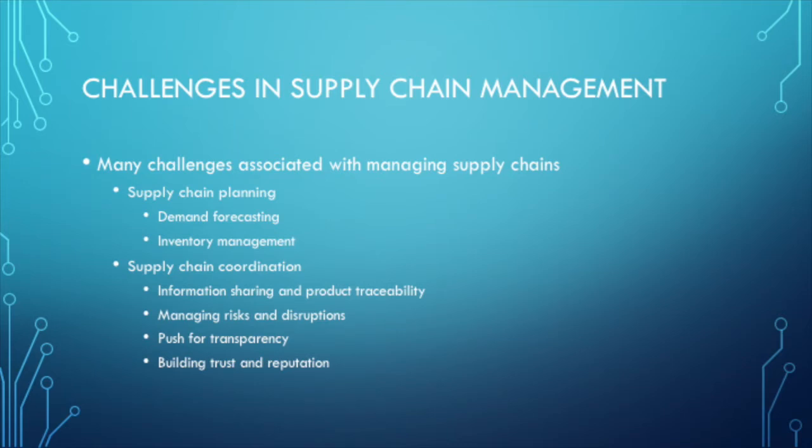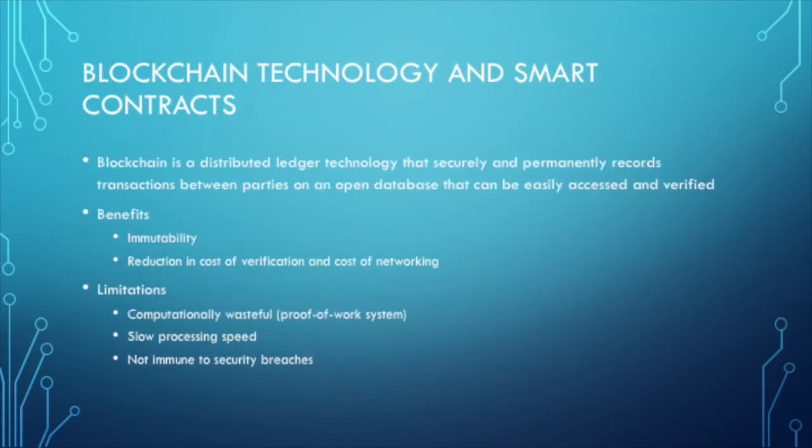We can potentially leverage new technologies to address these supply chain management challenges. One such technology is blockchain and its associated smart contracts. At its core, blockchain is a distributed ledger technology that leverages the resources of a large peer-to-peer network to verify and approve transactions. These transactions are recorded chronologically in blocks, and the blocks are linked together cryptographically and stored permanently on the blockchain,